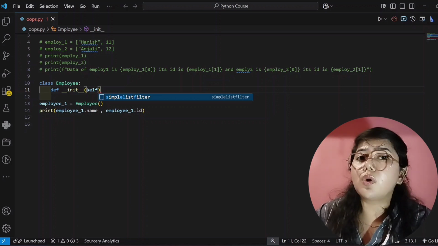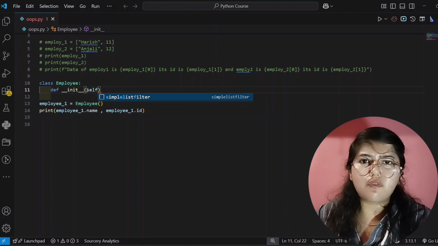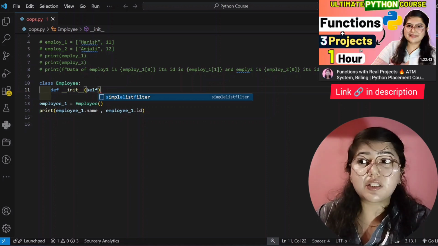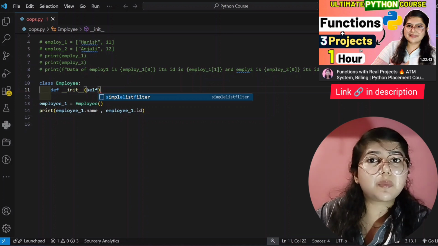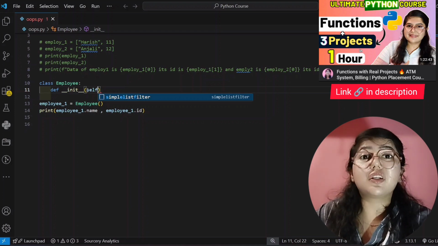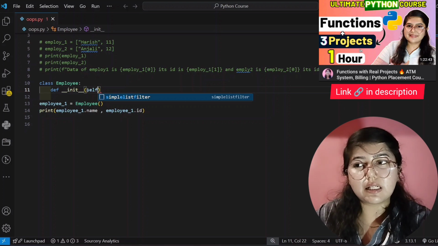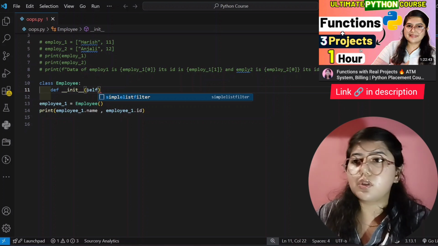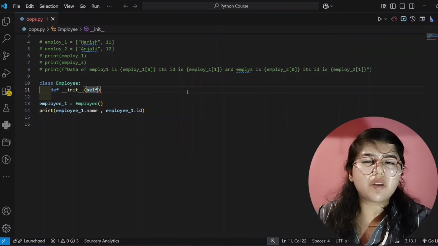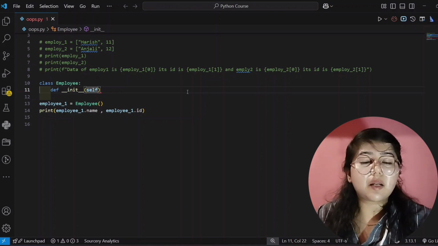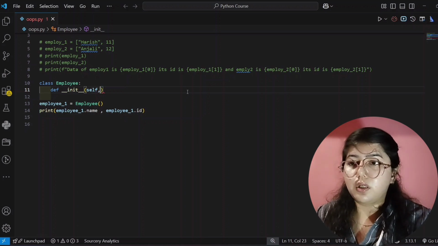But for self, you don't have to give any input, but you have to create the parameters. We have already learned what parameters, functions, and methods are in the function and method tutorial, and we have made 3 projects also in the functions tutorial. If you have not watched, you can get its link in the description box. For self, you don't have to give any input, but for the remaining parameters you have to give the input.